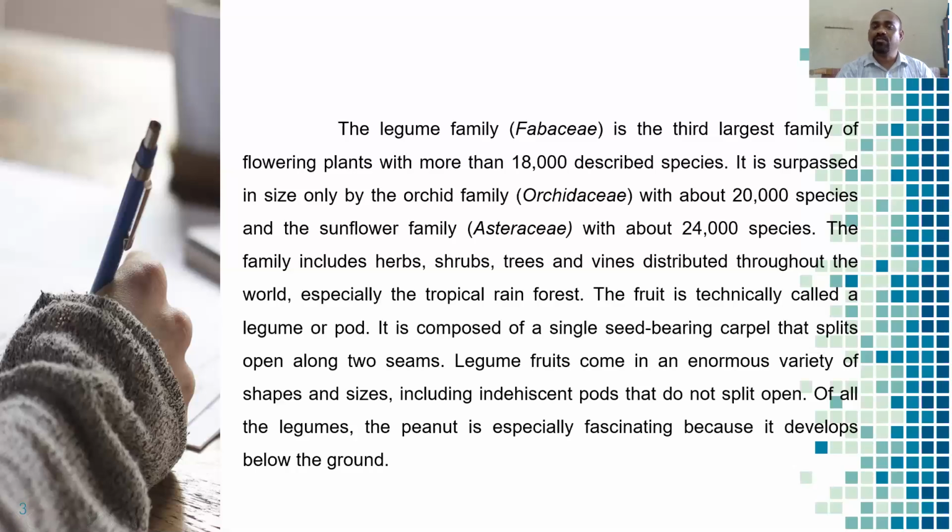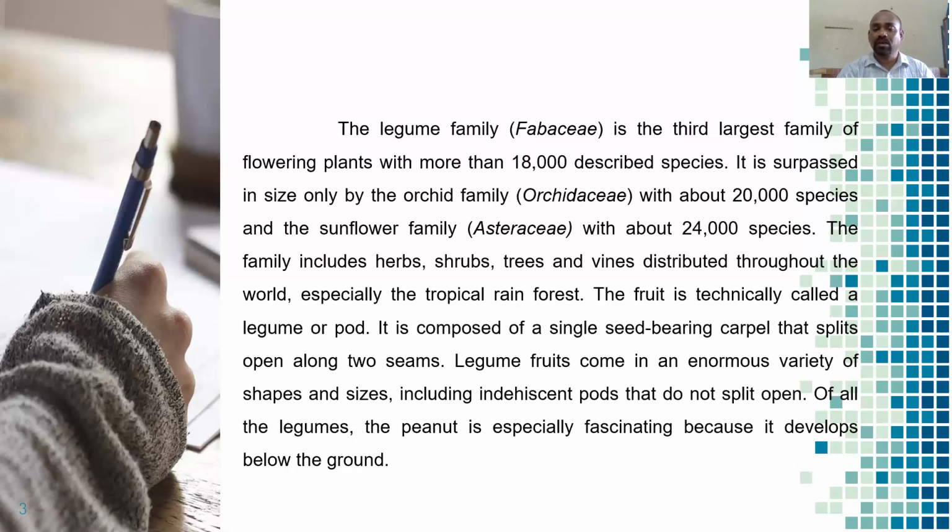It is composed of a single seed-bearing carpel that splits open along two seams. Legume fruits come in an enormous variety of shapes and sizes, including parts that do not split open. The peanut is especially fascinating because it develops below the ground.